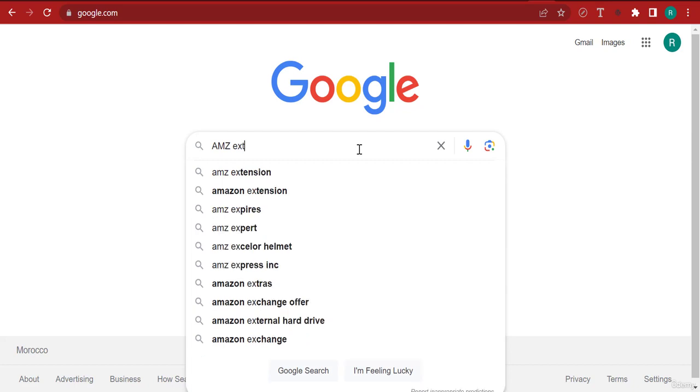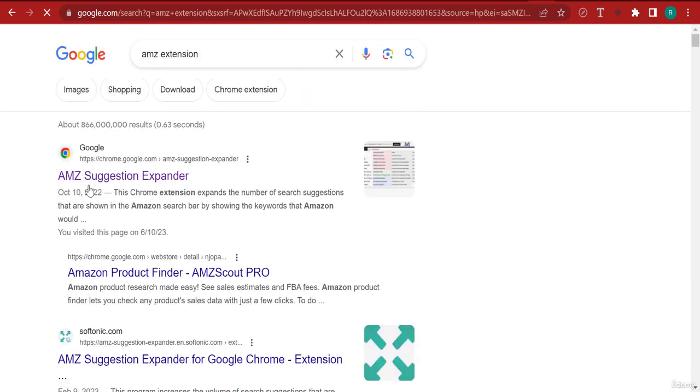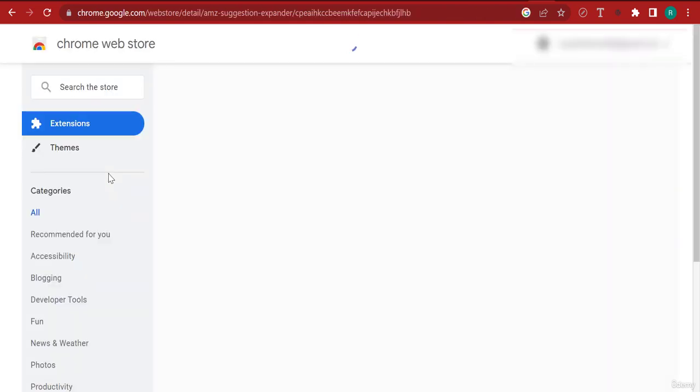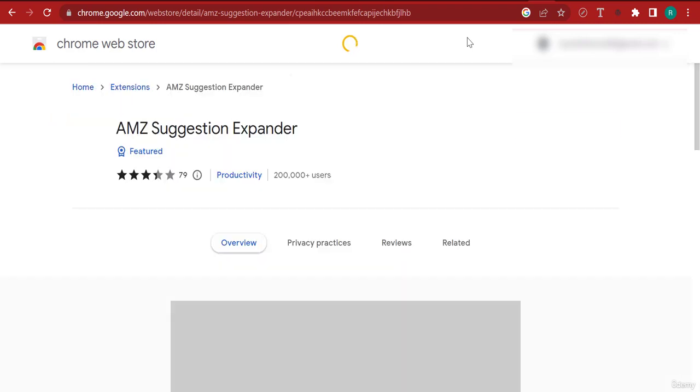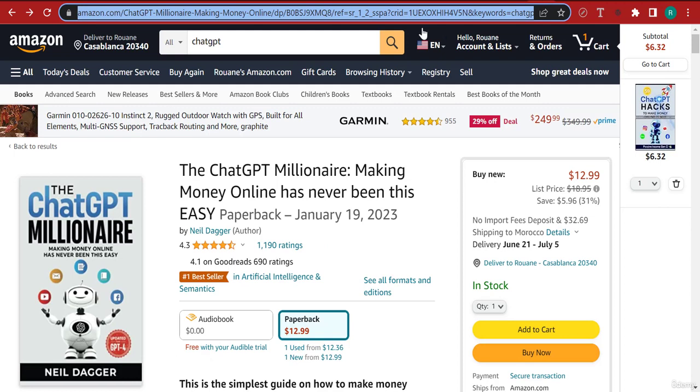AMZ extension. Now this enables you to broaden your Amazon search, right? Basically Amazon is going to start showing you other keywords that are related to the keyword that you're basically trying to create a book about or sell a product about. And I've used this a lot when I was publishing low content books, but let me go back here.